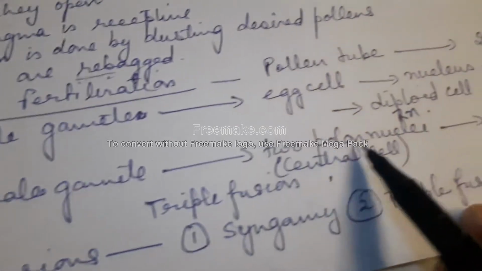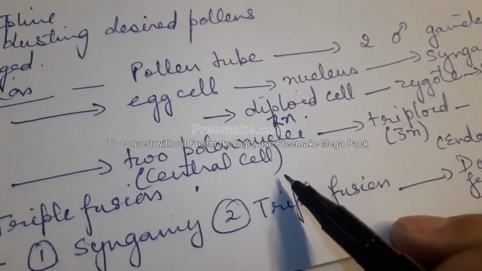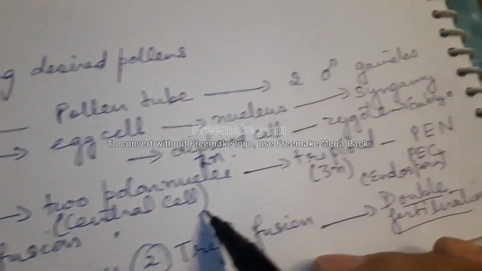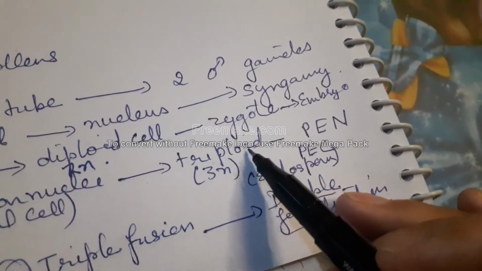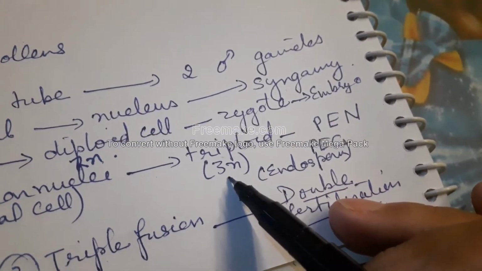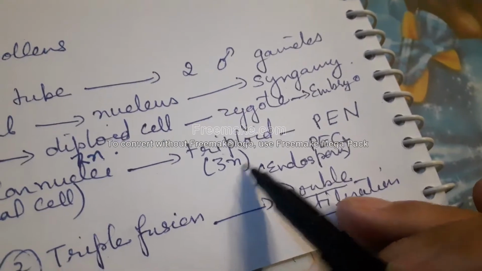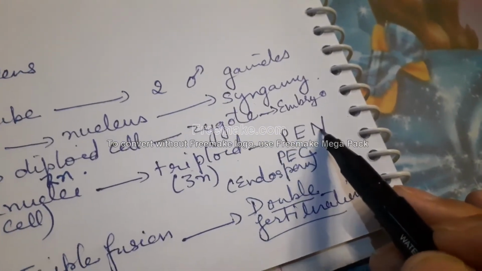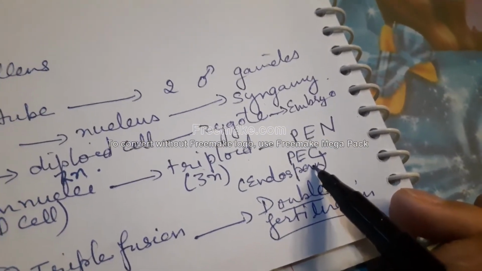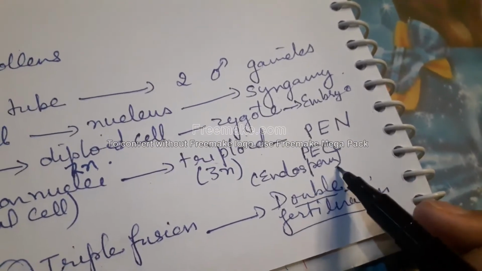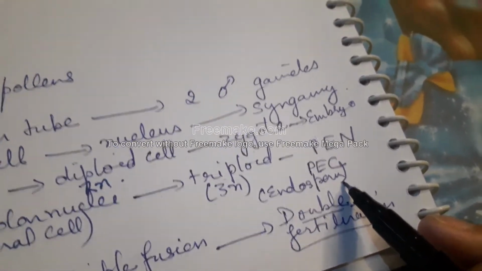Whereas the second male gamete fuses with the two polar nuclei or the central cell of the embryo sac and will give rise to a triploid endospermic nucleus, 3N. This is called the primary endosperm nucleus or primary endosperm cell, and this will give rise to the endosperm.